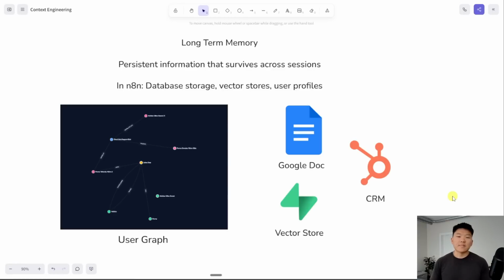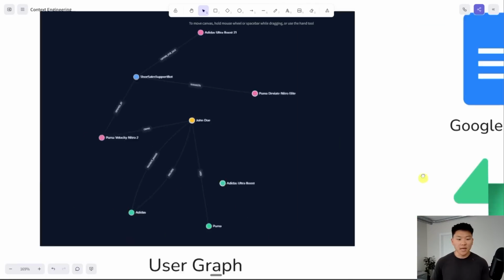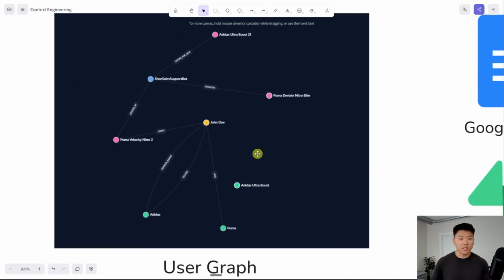And then when we come to think about long-term memory, this is persistent memory that survives across sessions, and in n8n, it can be stored in multiple different ways. We'd have a user graph with something like Zep, which I have a video on, and the benefit of a user graph is that you can see there is a user in the middle, which in this case is John Doe, but then it has different relationships and it understands preferences about the user, things like what do they like, where do they live, what do they do on a daily basis, and the relationships is what makes this user graph powerful rather than just a bunch of random facts that may not link together.